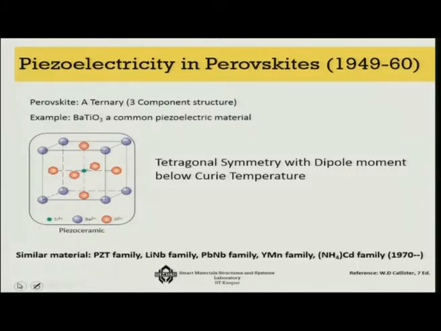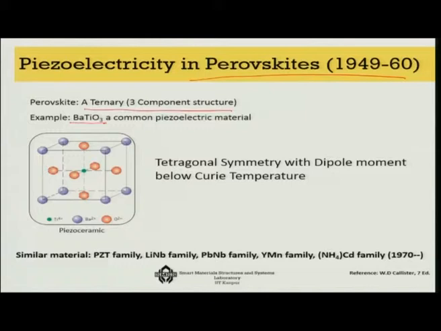Now, one of the reasons why all these later applications are possible was actually because of the discovery of the perovskites. Perovskites were first discovered in nature by the scientist Gustav Rose, in the Ural mountains, in a small crystal. He found that it has a very interesting property, that it is not a single oxide but a ternary oxide, something like barium titanate. So that means it has two metallic types and one of the oxides.